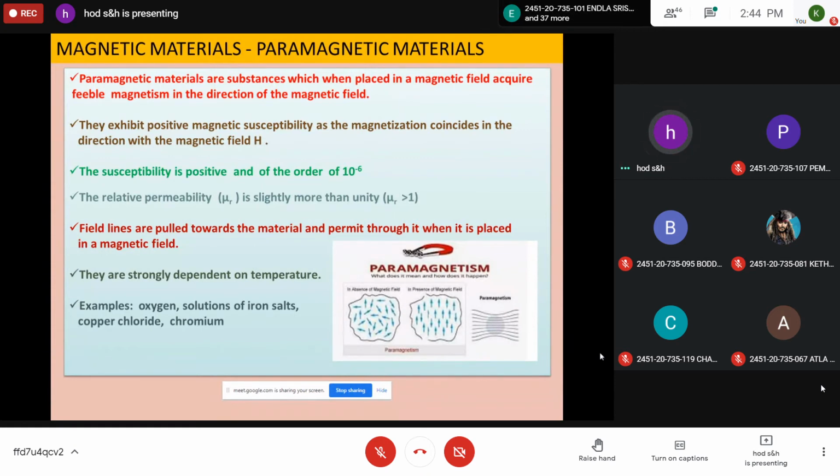If you see the figure, in the absence of the field, all the magnetic dipoles are randomly oriented. But in the presence of the field, the magnetic dipoles are oriented in one particular direction.